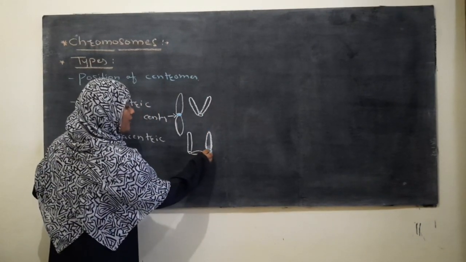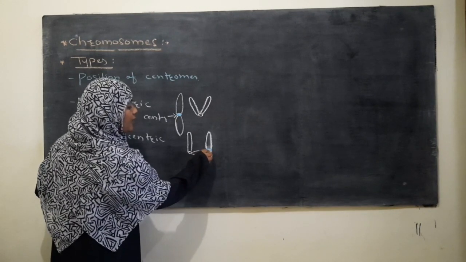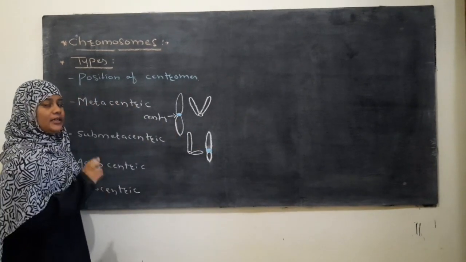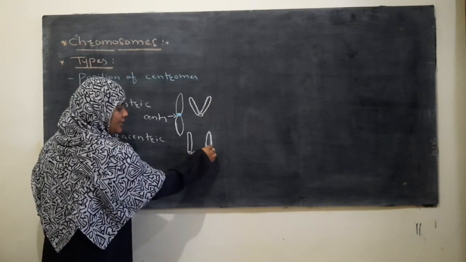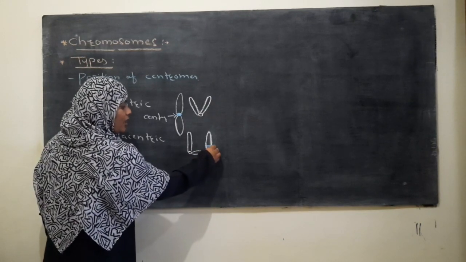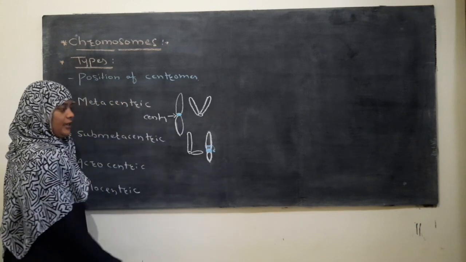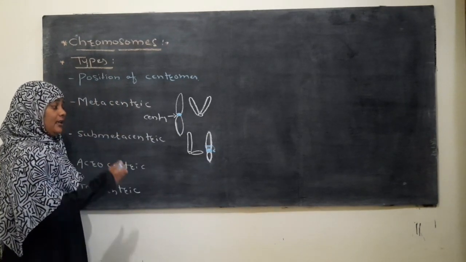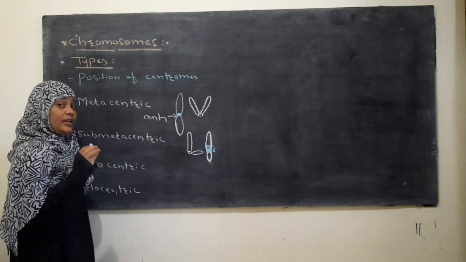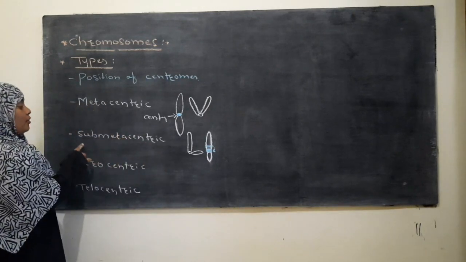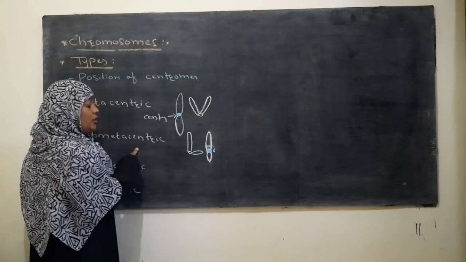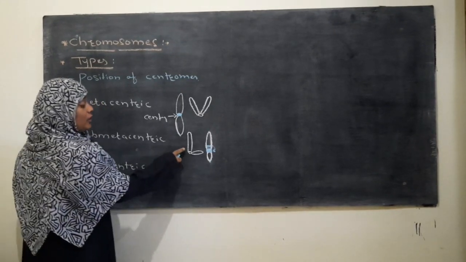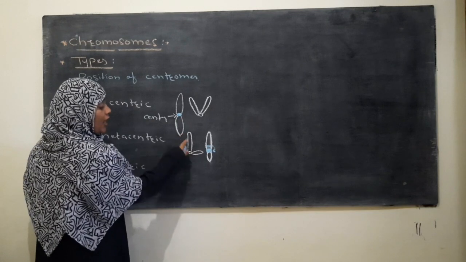A chromosome where the centromere is situated near to the center. It is not actually at the center but near to the center. If it were at the center, where would it be? Near to the center. That chromosome is called a submetacentric chromosome.